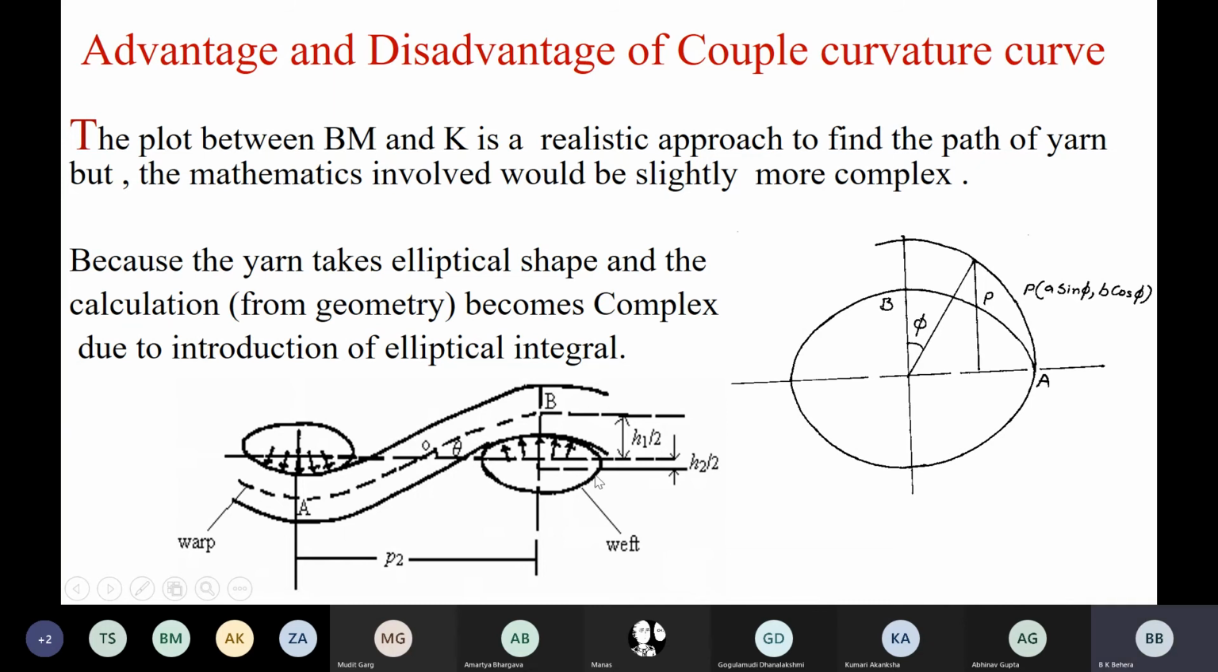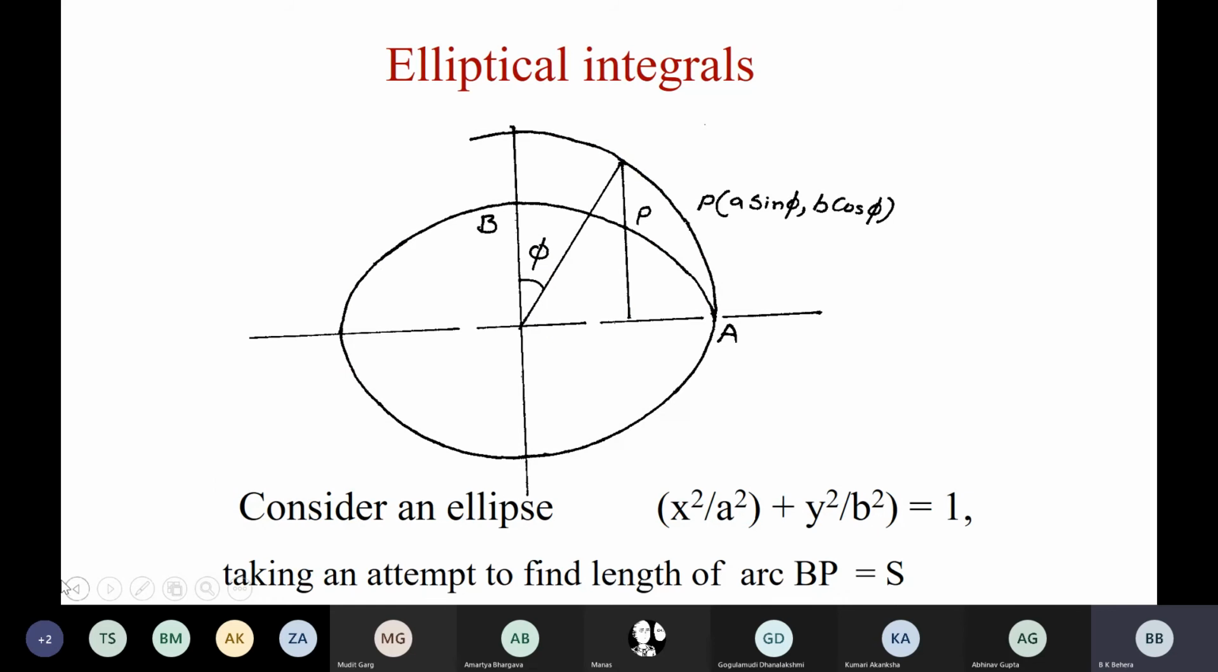So here is shown what happens when the cross section changes to an elliptical shape. Although we have not discussed the model, you can realize from here what the relationship will be if the cross section becomes an ellipse. This is how the change of path of yarn takes place. I'll explain this in the next slide more clearly. Look at this. What is an elliptical integral?